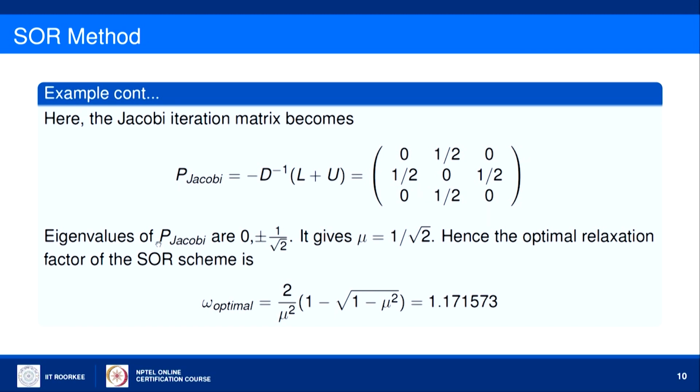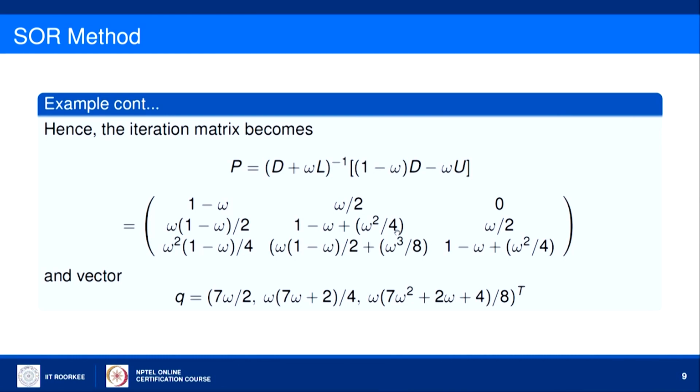The eigenvalues of this matrix are 0, plus 1 upon root 2 and minus 1 upon root 2. So, it gives the spectral radius mu as 1 upon root 2, and hence the optimal factor for the SOR scheme is omega optimal equals 2 upon mu square into 1 minus square root of 1 minus mu square, by using this formula, and it comes out to be 1.171573.